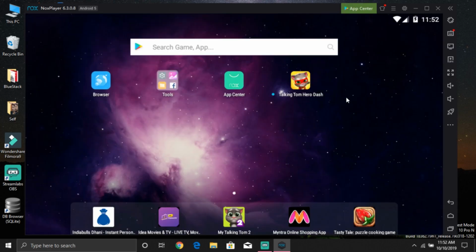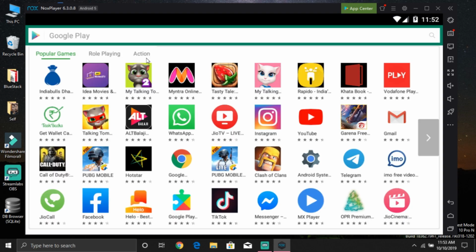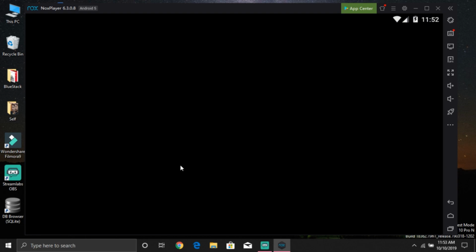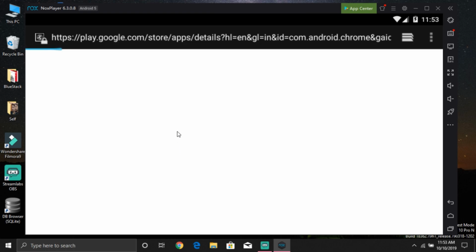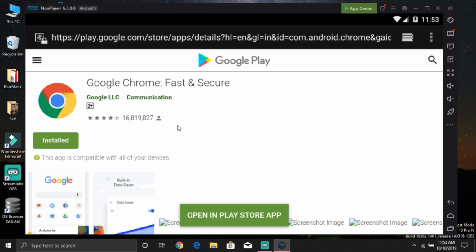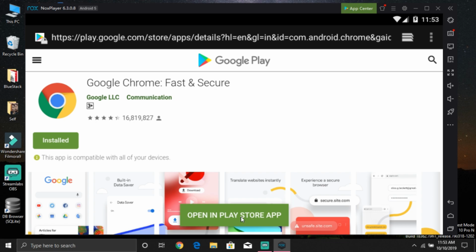Friends, after the system is booted up, we need to download Google Play and Pokemon Go. So, first of all, open App Center. After this, click on Google. Then click on Open in Play Store app.